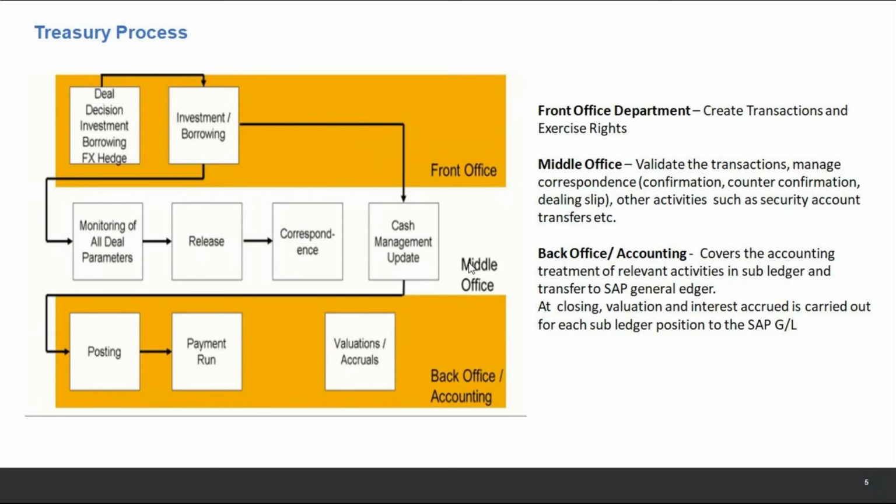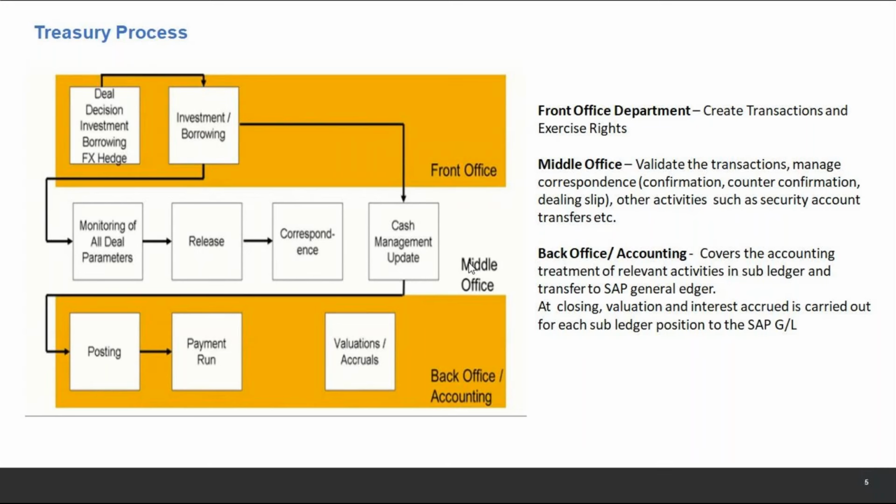So who will create this trade for me? My front office department. What will the middle office do now? The middle office will make sure that there is a provision in SAP where we can use the dual control principle. It's optional, but we can do that. So if I create the trade, I cannot release it or settle it. Someone else from my company, based on rules, has to settle the trade or release the trade to make sure it's available.